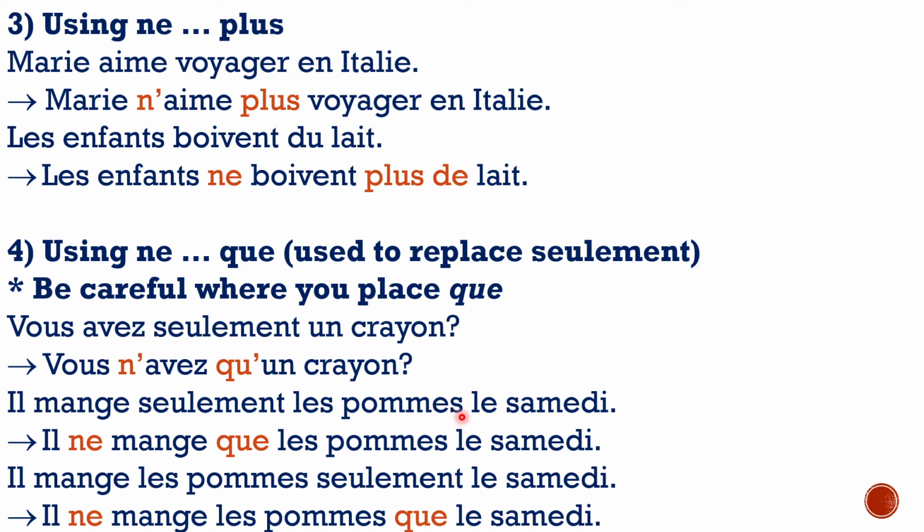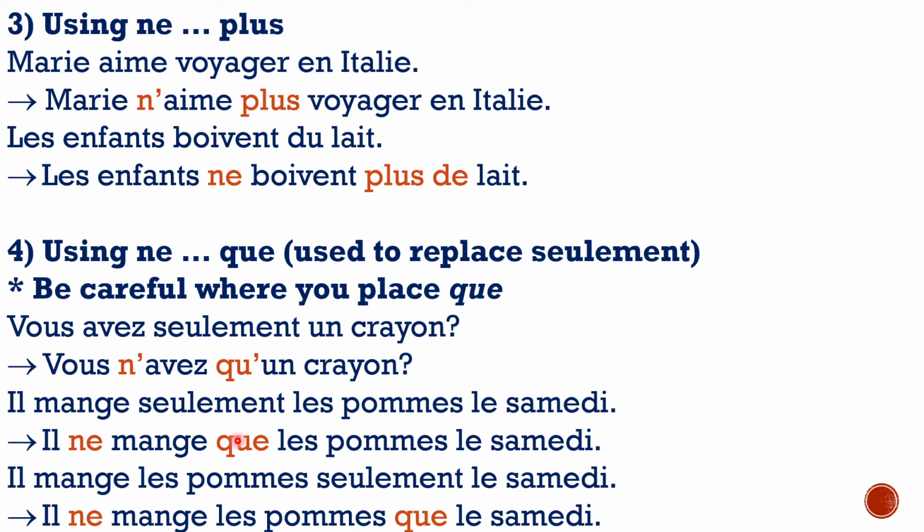Now I want you to compare this one with the third one. Il mange seulement les pommes le samedi and il mange les pommes seulement le samedi. What's the difference between the two? The first one says he eats only apples on Saturday, which means that on Saturday his diet is only apples. He eats nothing else.